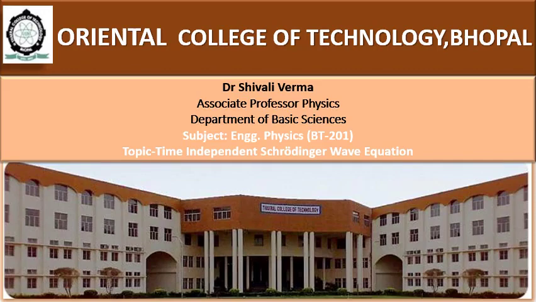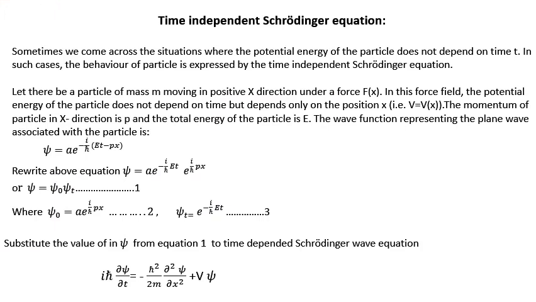Hello students, today we are discussing the time independent Schrodinger wave equation. So, what is the time independent Schrodinger wave equation? As we know, when a particle is not changing its potential energy with respect to time, then whatever wave function is associated with that particle is expressed by the time independent Schrodinger wave equation.